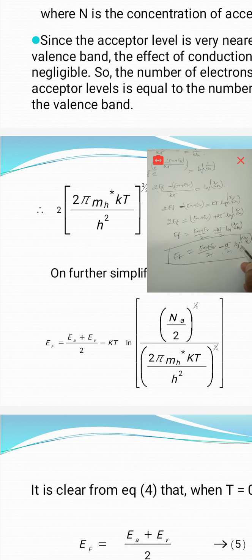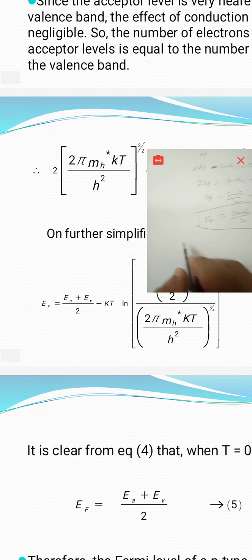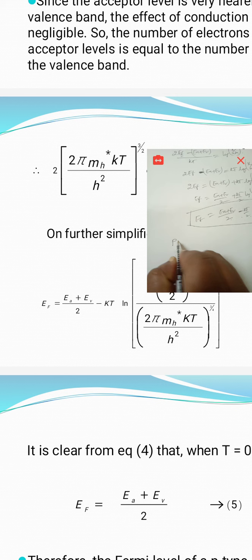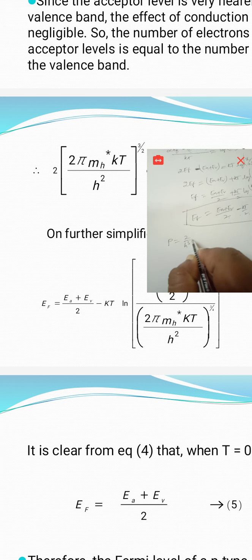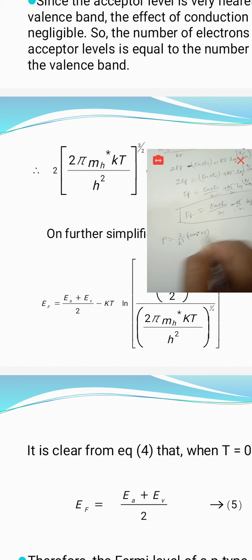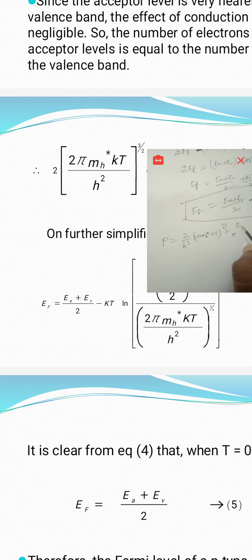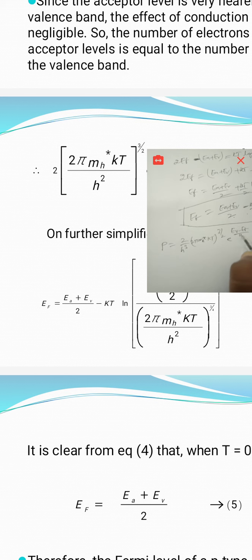By substituting this value in the above equation, what is our equation actually? The number of holes in the valence band, P, is equal to 2 by h cube, 2 pi m_h star KT whole power 3 by 2, e power of (EV minus EF) by KT.